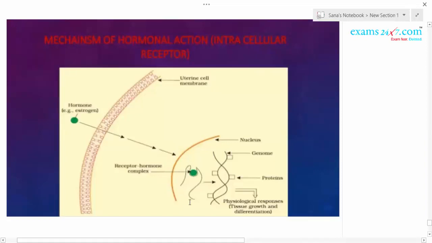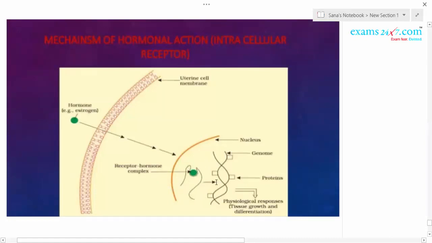It can even cross the nuclear membrane and enter the nucleus, and inside the nucleus you can find the receptor. Without a receptor, hormonal action will never take place. Each hormone has its specific receptor. The hormone binds to the receptor and produces the hormone receptor complex.